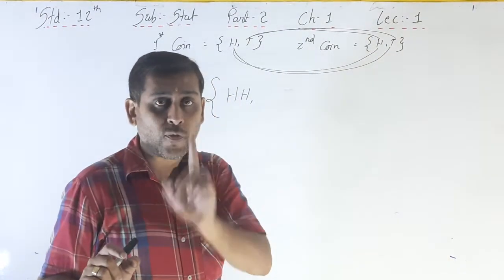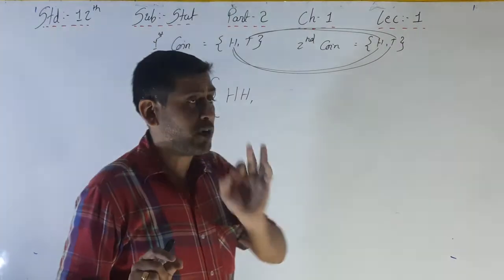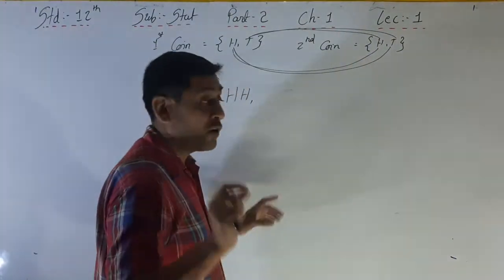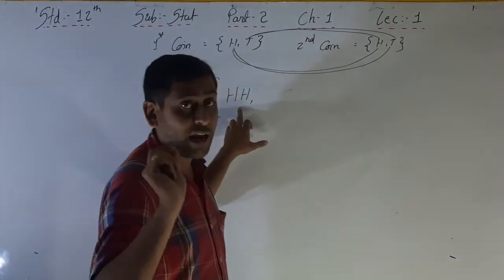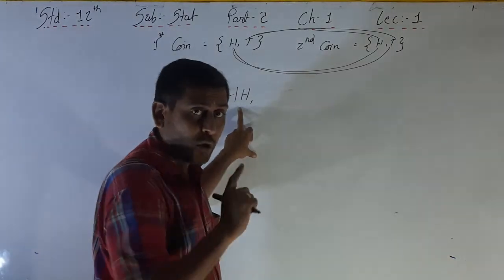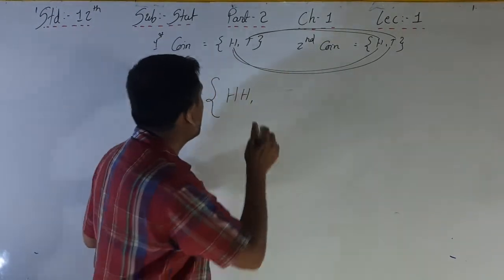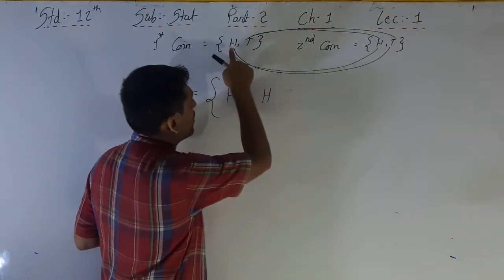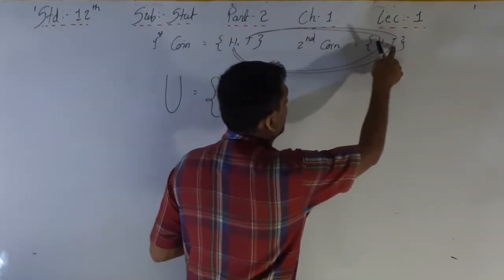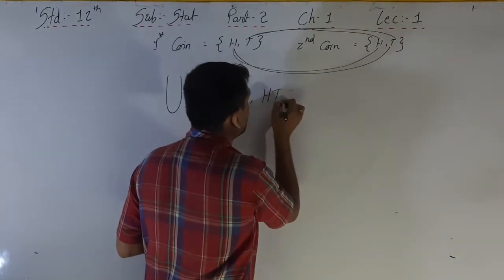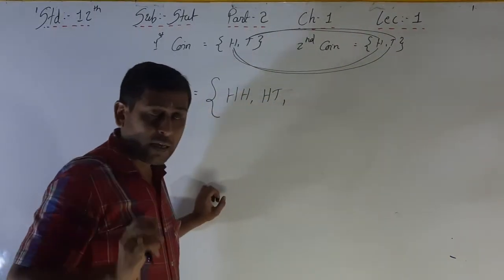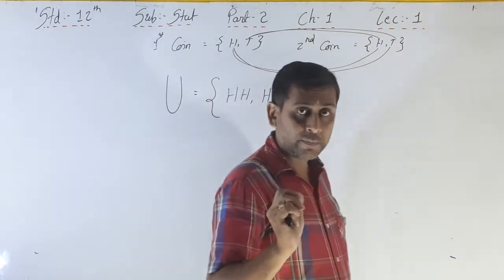That's why your first outcome, maybe HH. In the first coin head is there, in the second coin again head is there. But the second thing is, in the first coin head is there, but in the second coin tail is there. So HT is the second possibility, right?